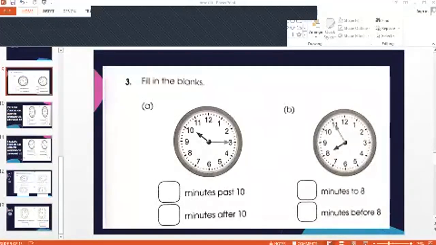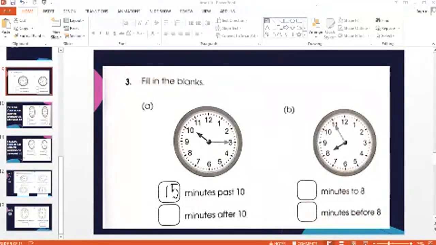Calculate the time. 5, 10, 15, so it's 15 minutes past 10, and the same answer, 15 minutes after 10. The numbers will be the same. Mutahir, you can copy your answers. And dash minutes to 8. 'To' means backward counting, so just calculate only 5 minutes. So you will say 5 minutes to 8 and 5 minutes before 8. Yes, I hope that you all have understood this concept. Okay.